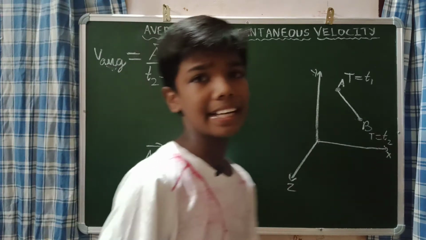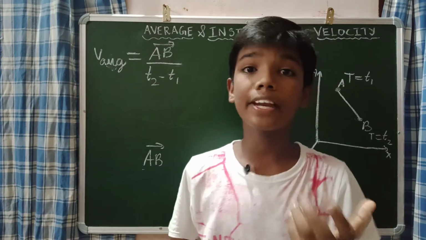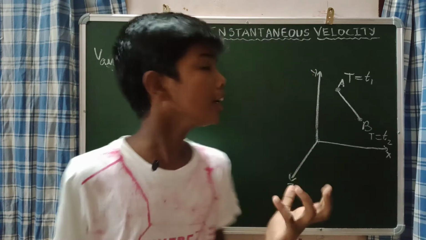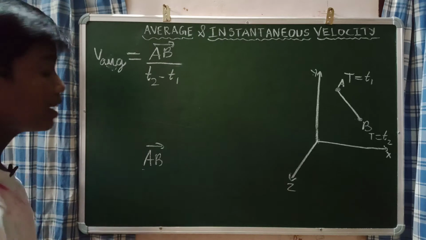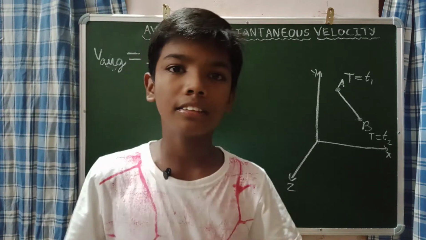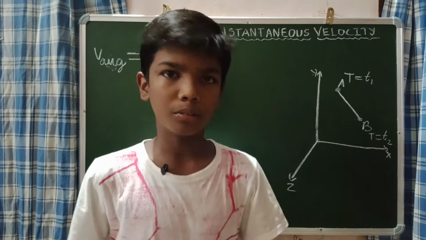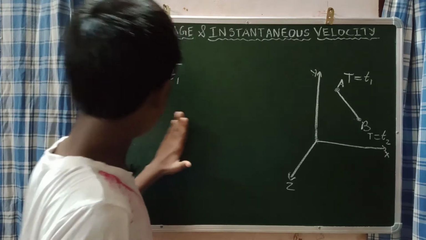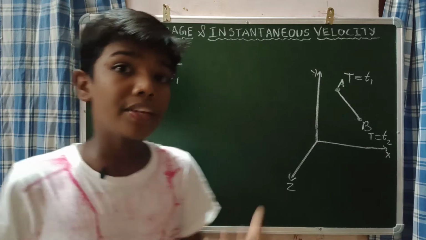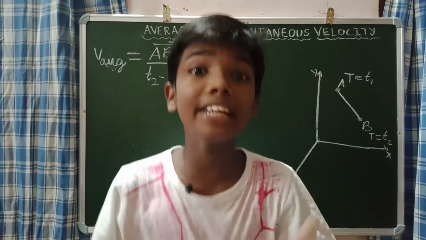Now I am going to say a very important thing. We are going to make a correction in this, in the AB vector over T2 minus T1. It's a very simple thing. Before doing that correction, we need to see about the position vector.